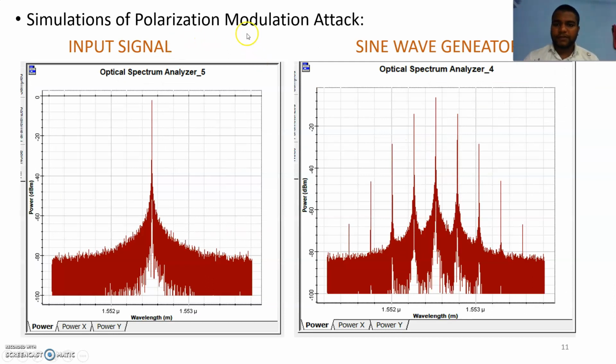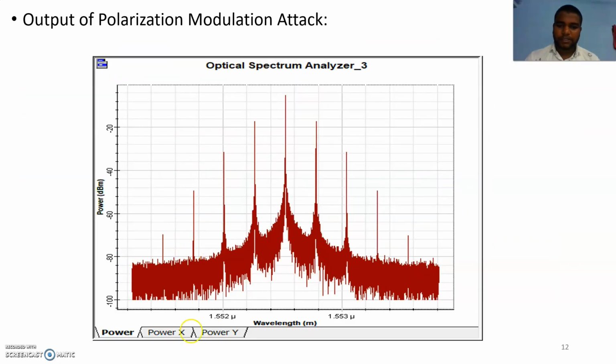In the graphs, we can clearly see that for the polarization modulation attack, this is the input signal and this is the sine wave generated after the modulation. Whenever we pass the input signal to the polarization combiner, it does polarization modulation. Due to the polarization modulation, the polarization angle of the input signal will become different. So the input signal will be different. Due to this, the power is changing, and the wavelength is somewhat different compared to the previous one. That means the output will be completely different. So due to this, miscommunication takes place.